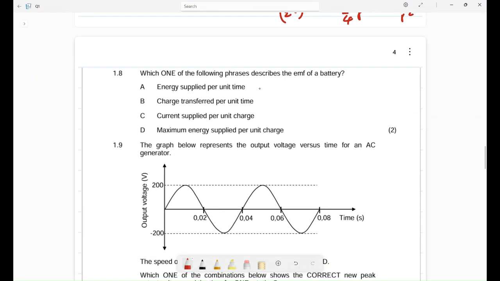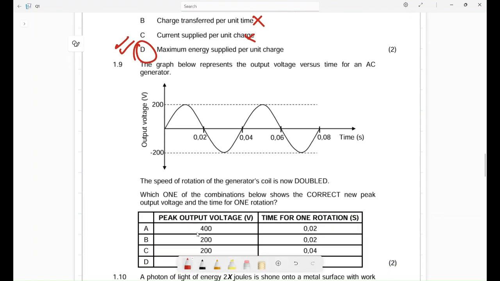1.8, which one of the following phrases describe EMF? Just know your definition. Maximum energy supplied per unit charge. D is the most correct answer. Charge transfer per unit time, no, no, no. Know your definition.